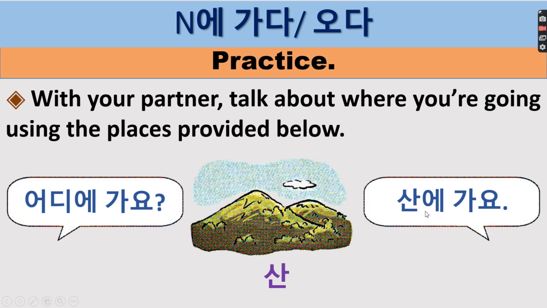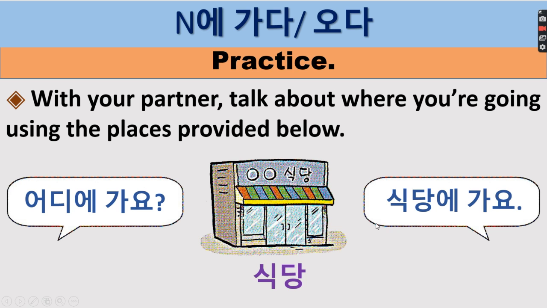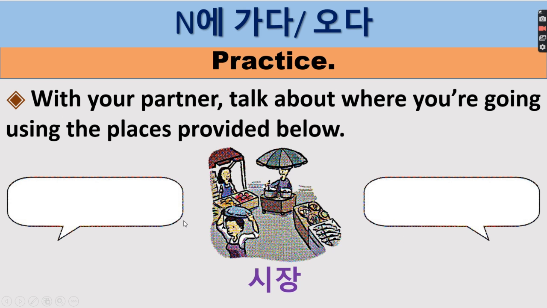So 어디에 가요? 산에 가요, meaning you're heading to the mountain. Next, we have a restaurant, 식당. 어디에 가요? So 식당에 가요. The answer will be 식당에 가요.